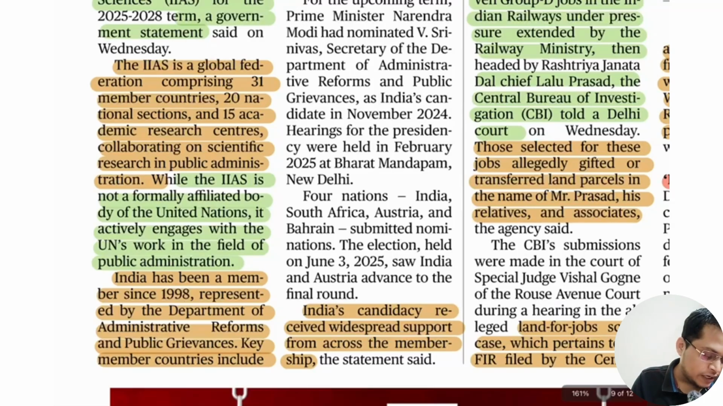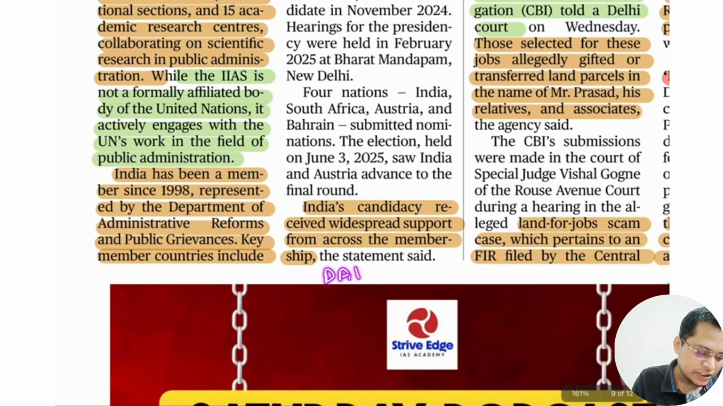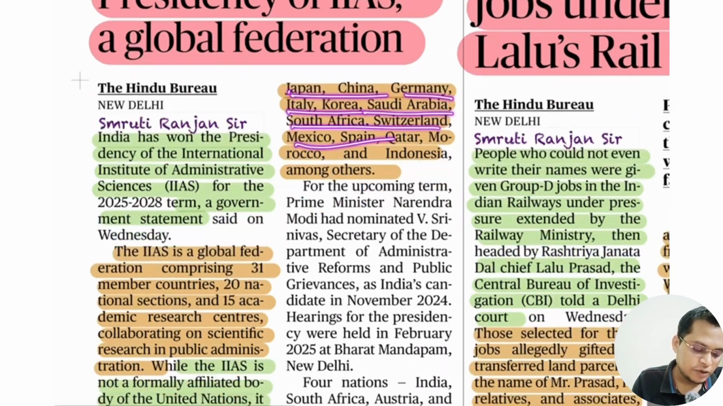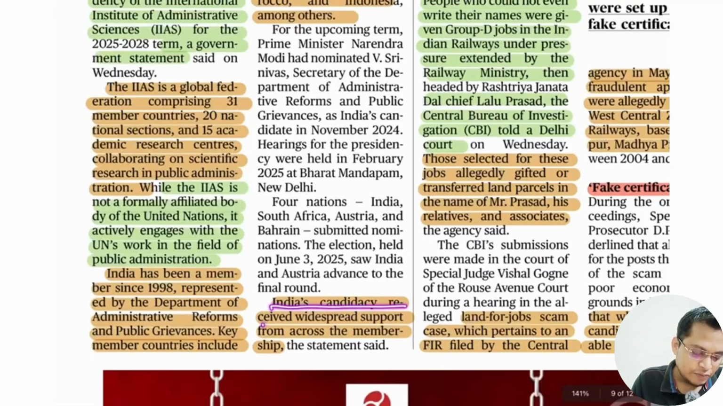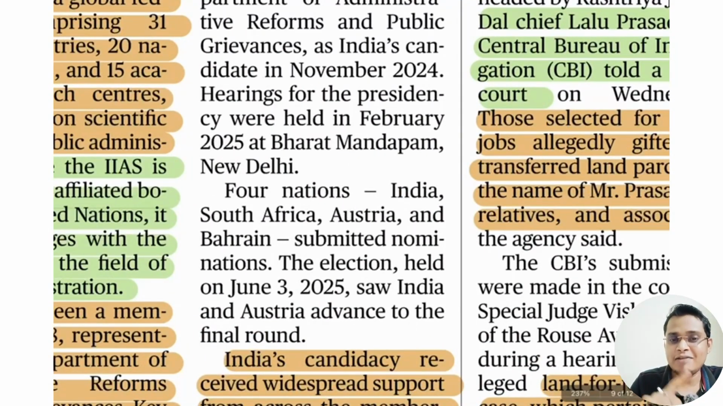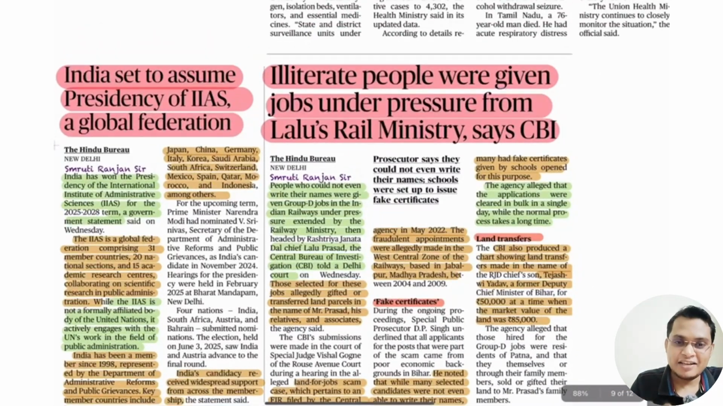India has been a member since 1998. The Department of Administrative Reforms and Public Grievances, what do we call it? DARPG. Key member countries include Japan, China, Germany, Italy, Korea, Saudi Arabia, and Africa. So these are the key member countries. India's candidature received widespread support across the membership. At the final stage there were two candidates, Australia versus India. India got more votes as compared to Australia. That is a clear indication that the world is supporting India, the world is with India. It is also an indication that India is rising.